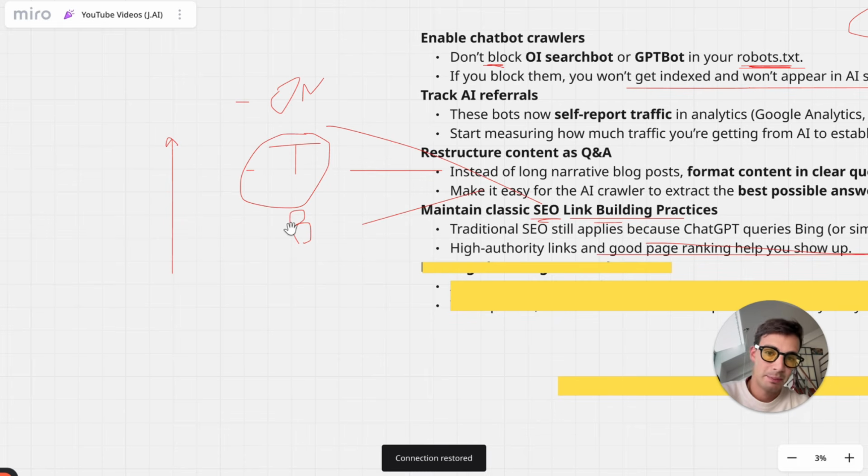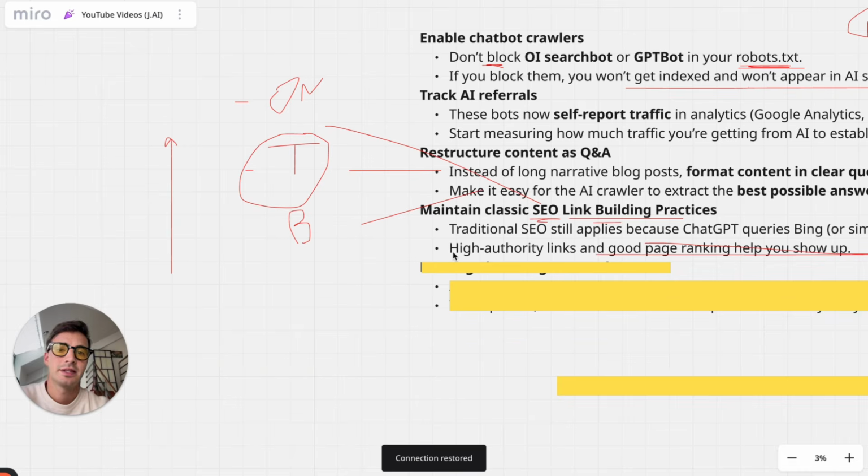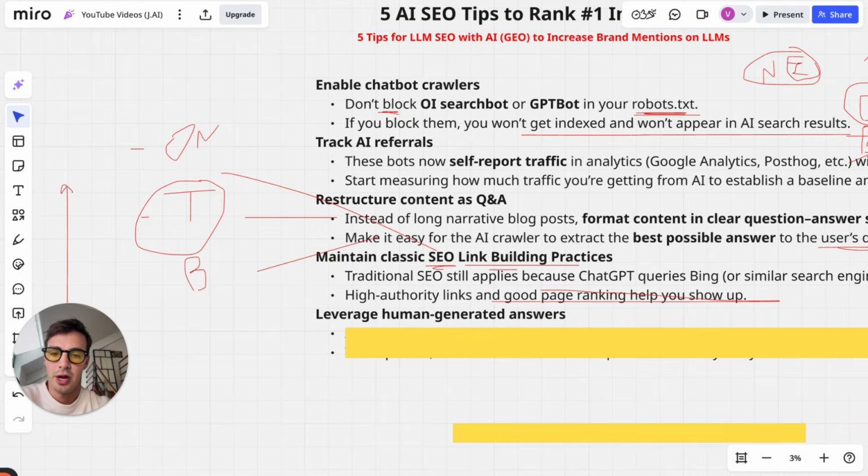But going back to my magic whiteboarding, going back to the GEO tips or AI SEO tips or AEO tips or LLM SEO tips, however you want to call it, right? I just know that this is heavily based off of the classic SEO, as I said multiple times. Now, tip number 5, if this stops lagging, is leverage human-generated answers.